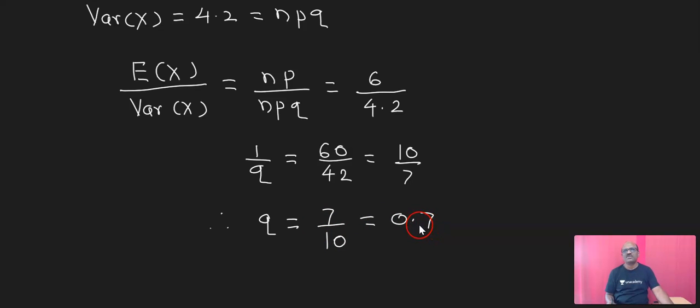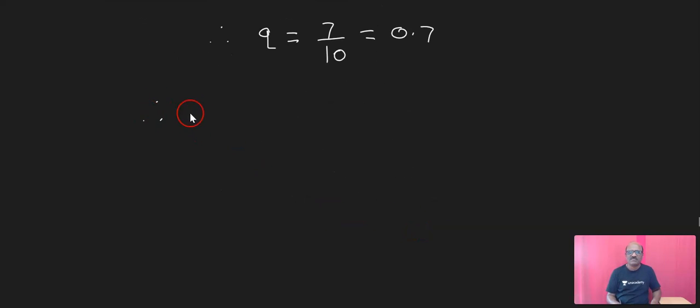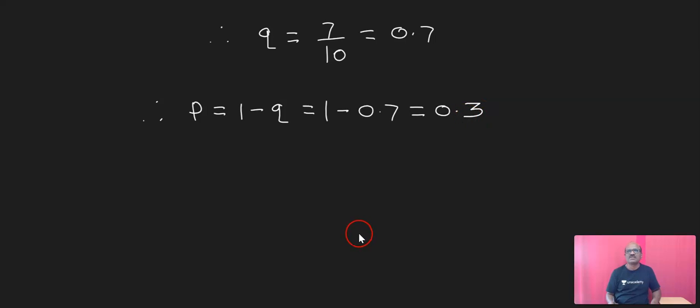The value of q is 0.7. And hence, the value of p is equal to 1 minus q, that is 1 minus 0.7, which is equal to 0.3. This is the value of p. p is equal to 0.3.